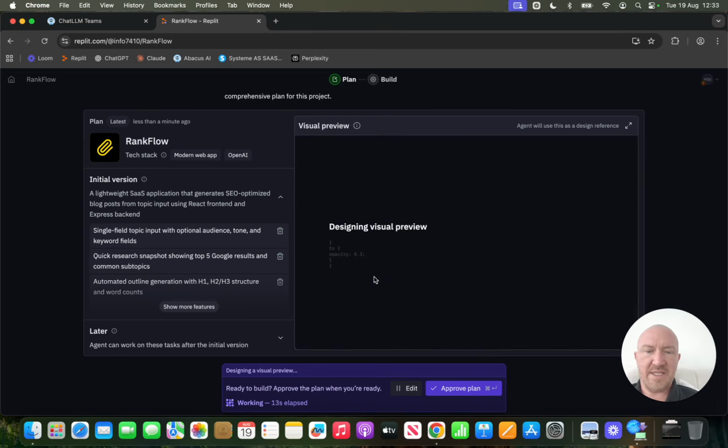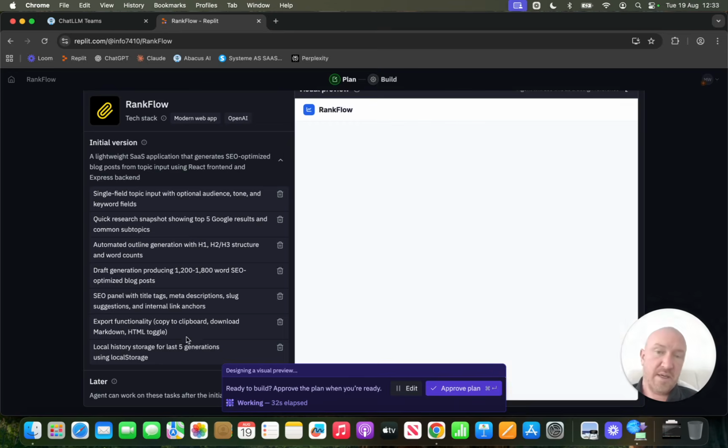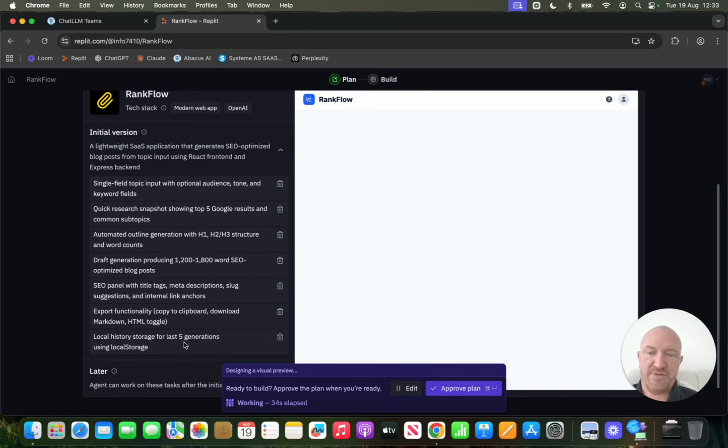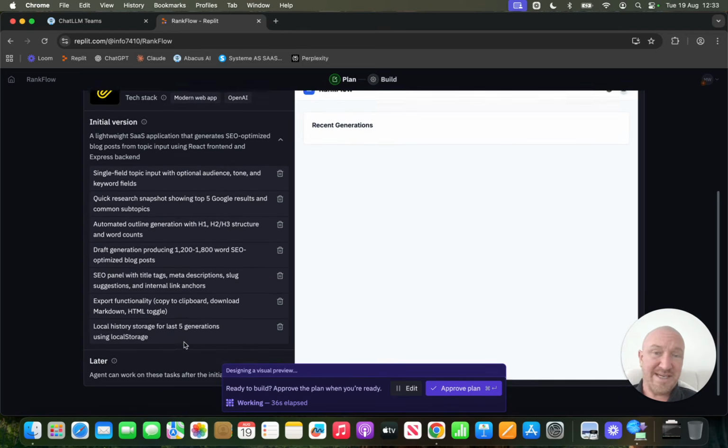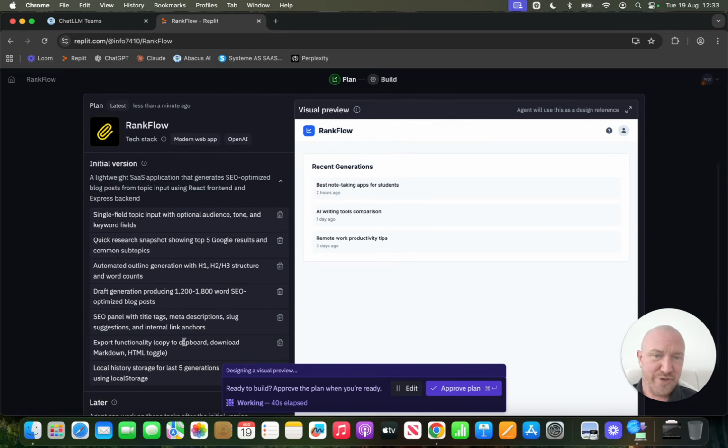This is Replit agent right now, designing a visual preview. This usually starts a bit rubbish and gets better, but you can always change it anyway. What it's done is create an initial version here with feature ideas. Now, I have no idea what this software is. You probably know, if you paused, you probably even know what I'm building. I don't know what I'm building. I'm just here to show you how easy it is to build software as a service now.